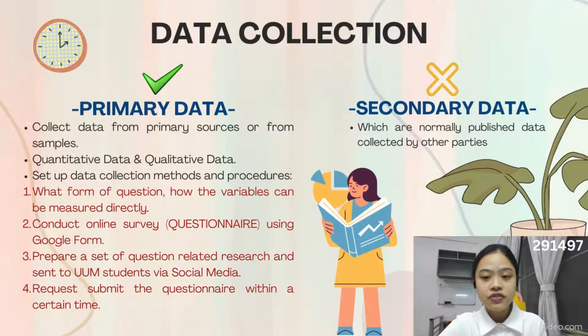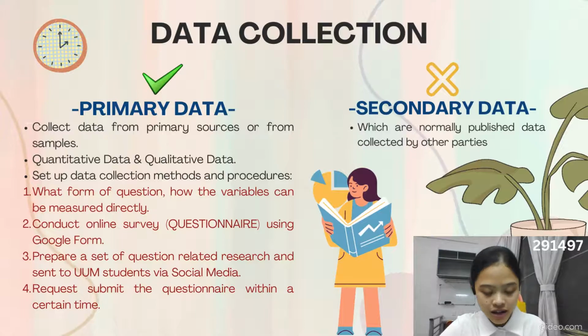I want to present the part on data collection. Generally, data collection consists of primary data and secondary data. Primary data refers to data collected from the primary source or from the sample. Secondary data is normally published data collected by other parties, for example, government, industries, or individual sources. In our research, all the data we have collected is categorized as primary data and not secondary data.